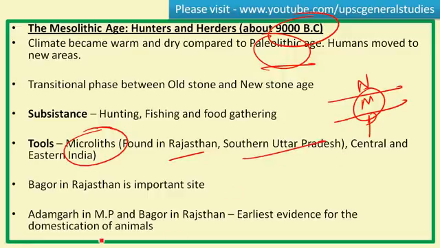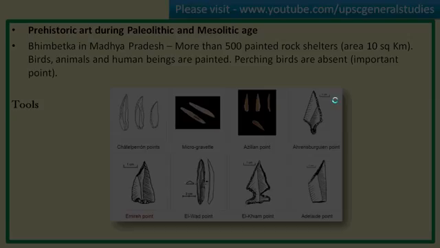And Bagor in Rajasthan is also an important site with respect to Mesolithic age. And Adamgarh in Madhya Pradesh, Bagor in Rajasthan. These are the earliest evidence for the domestication of animals, even though domestication of animals and plants started in the Neolithic age. It started much before in these sites.